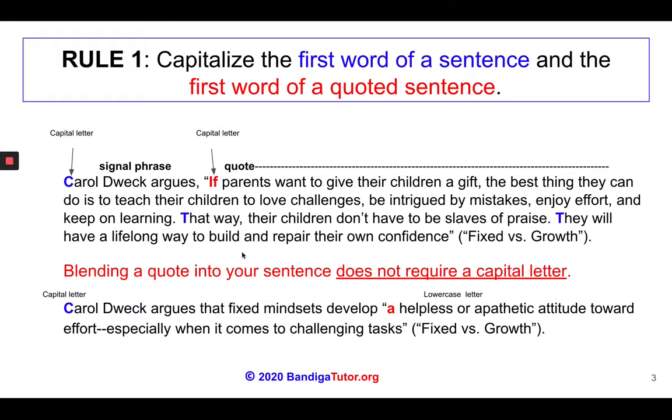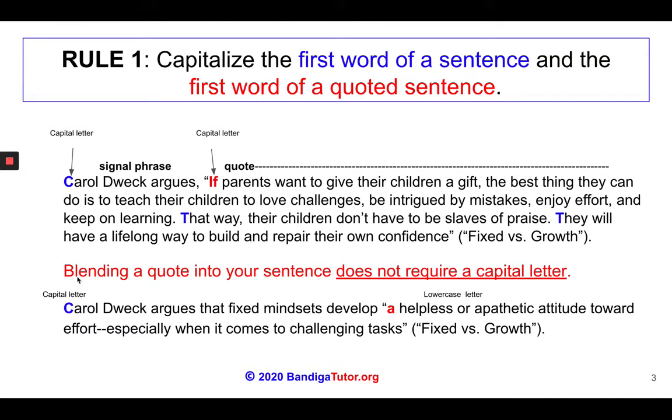The second example is a blended quote, which means that the writer blended the direct quote into her sentence. When the direct quote is blended into a sentence, the first word doesn't get capitalized because there's no reason to pause. Let's read it. Carol Dweck argues that fixed mindsets develop a helpless or apathetic attitude toward effort, especially when it comes to challenging tasks.